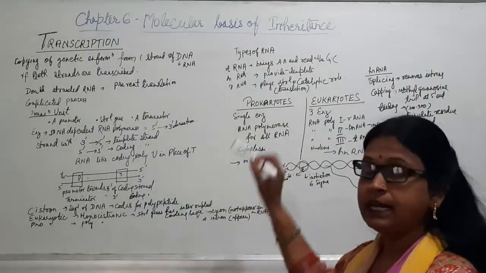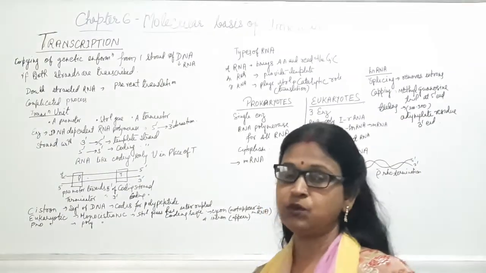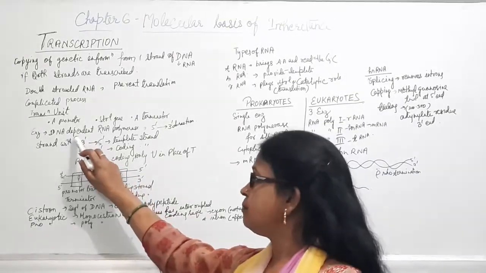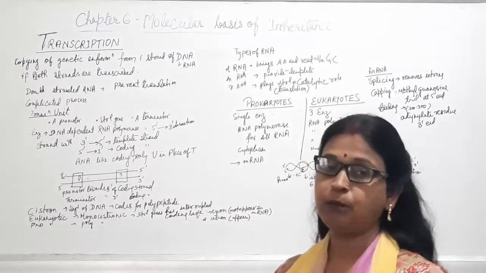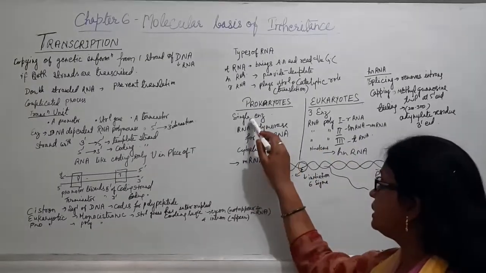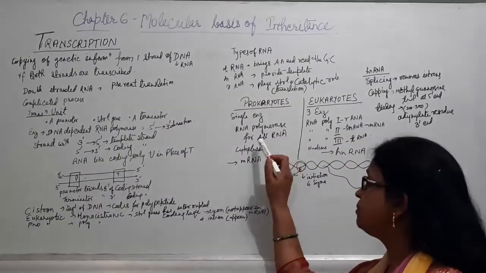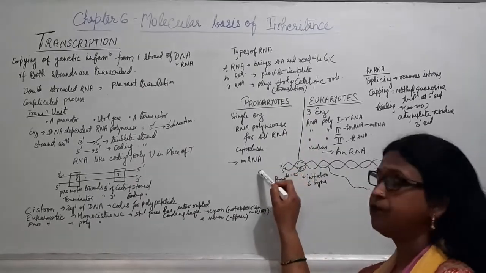Now there is a little bit of difference between prokaryotic and eukaryotic transcription. So what are those differences? We know that the enzyme DNA dependent RNA polymerase catalyzes the polymerization of the polynucleotide chain. Here in prokaryotes, only a single enzyme is there, that is RNA polymerase, which catalyzes the formation of all types of RNA.